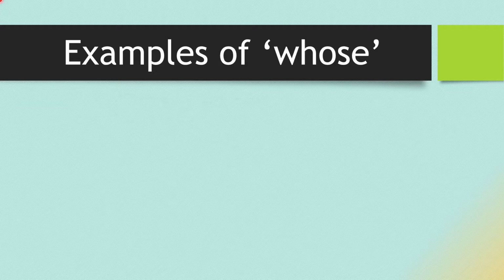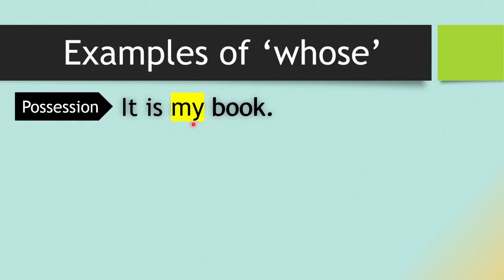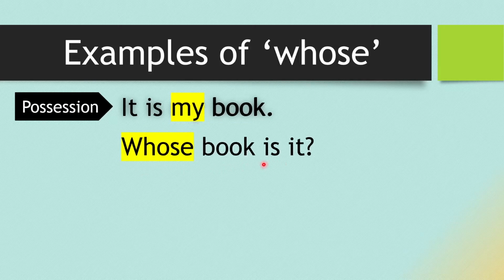Now let me give you some examples. It is my book. Here, my is showing the possession. So the question will become, whose book is it? Whose is coming as per the structure of the sentence. After that, the noun is coming, book. Then the auxiliary verb. But here, there is no auxiliary. So is is working as the main verb here. And after that, it is coming.